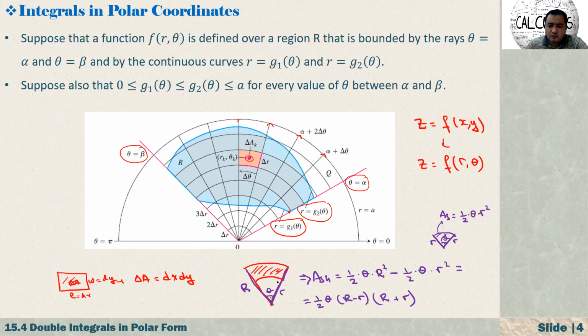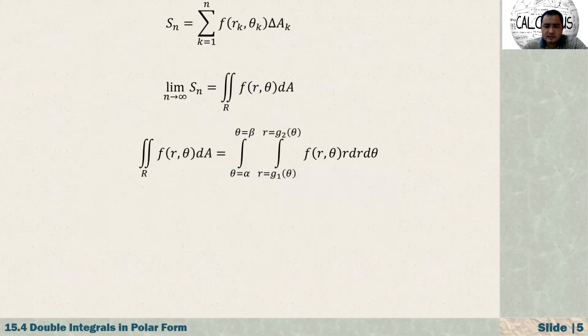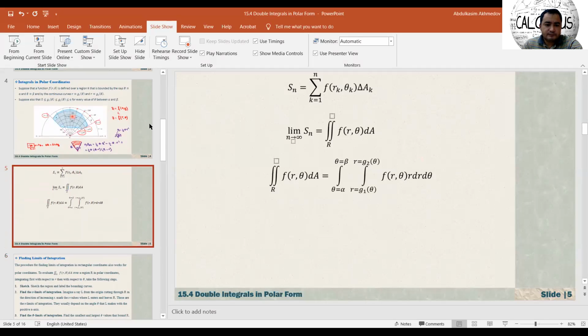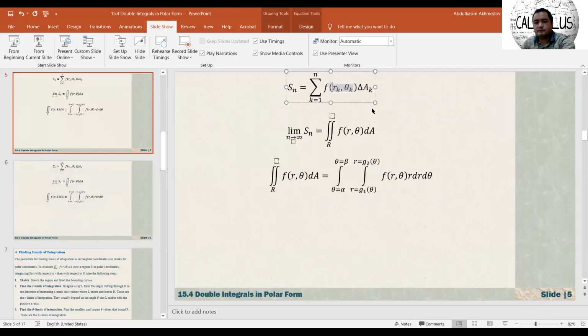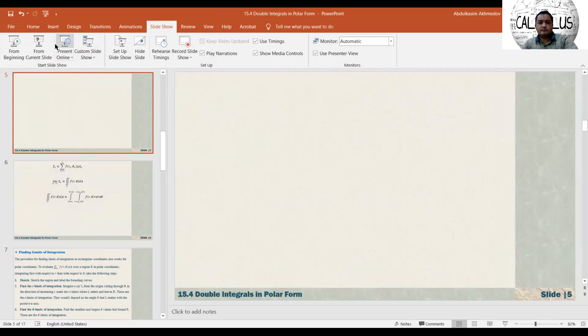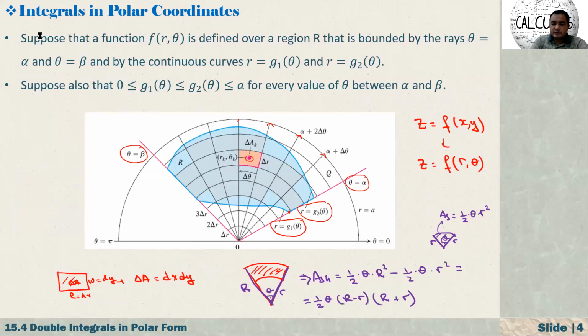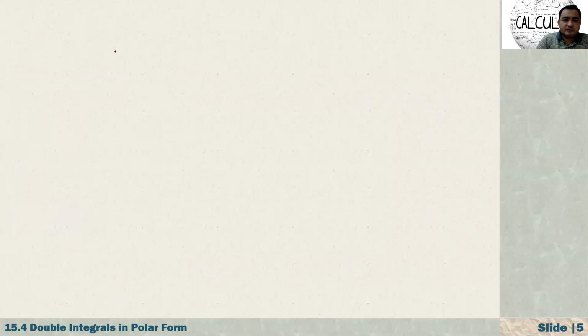So now we are talking about the shaded region, right?